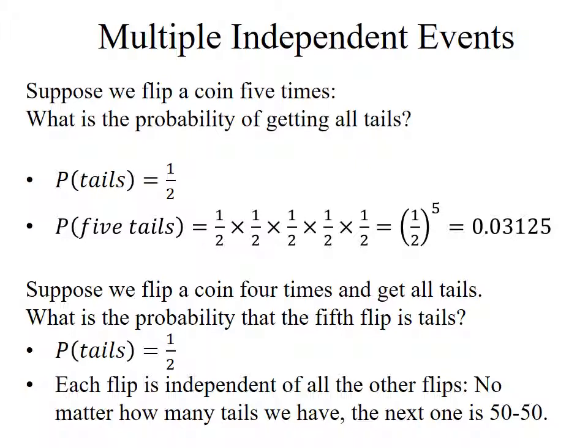It's not very likely you're going to flip a coin 5 times and get 5 heads in a row or 5 tails in a row. But let me ask the question this way. Suppose we flip a coin 4 times, and we get all tails, all 4 flips. Then what will be the probability that the 5th flip is tails? Most people want to say, well, it can't be. It's less likely to be tails, right? Wrong. These are still independent. The coin doesn't have any memory. It doesn't remember what it did last time. The probability of any individual flip is still 1/2. No matter how many tails we get, the next one is still a 50-50 chance.